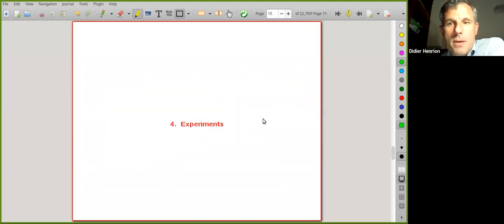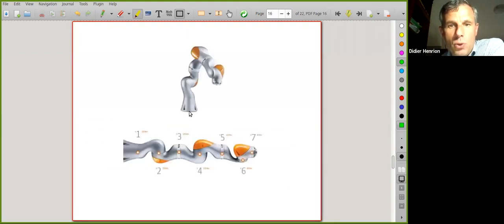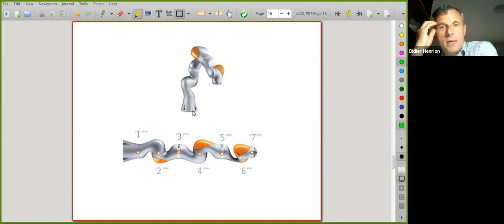And this is the experimental validation of this technique. We use the very standard KUKA manipulator with 7 degrees of freedom.